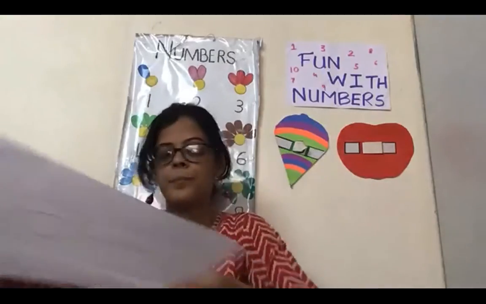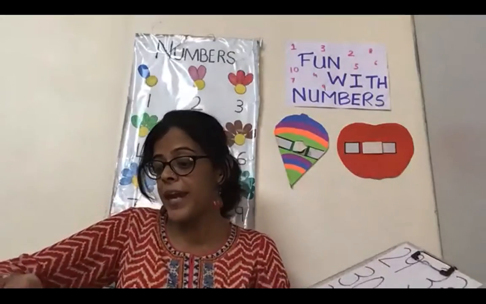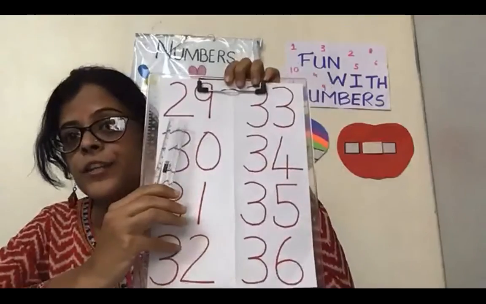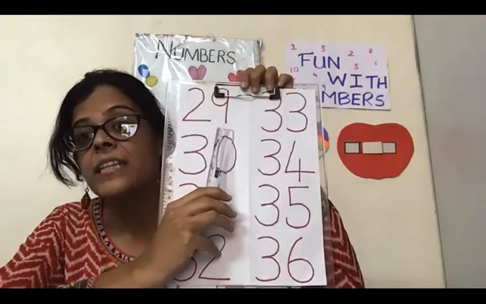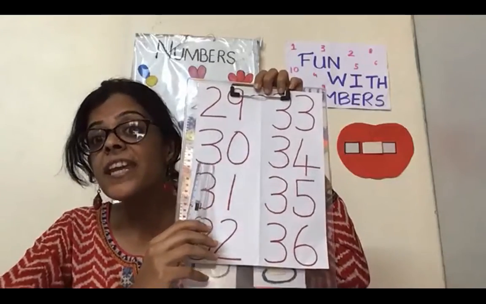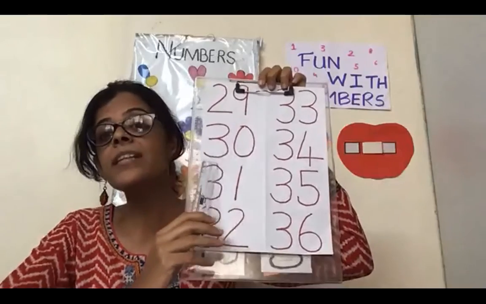Now the next page. This is the new page. Okay, now what comes after 2, 8? 28. 2, 9, 29. 3, 0, 30. Come on, everyone.